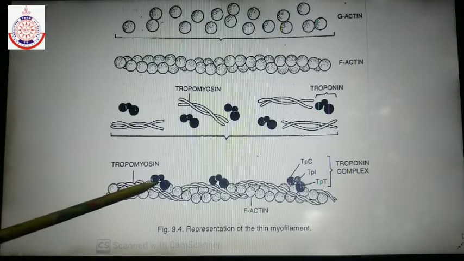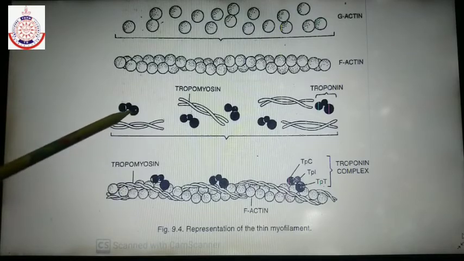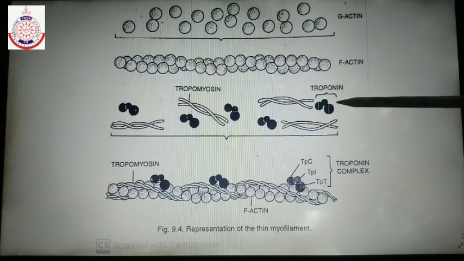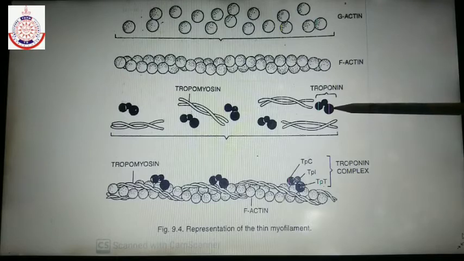F-actin has an important site, an active site, for the binding of the myosin protein or myosin filament. These active sites for the binding of myosin filament are covered, or masked, by the protein known as troponin. Which protein masks the active site on F-actin for the myosin filament?